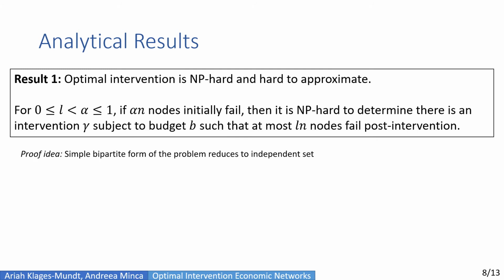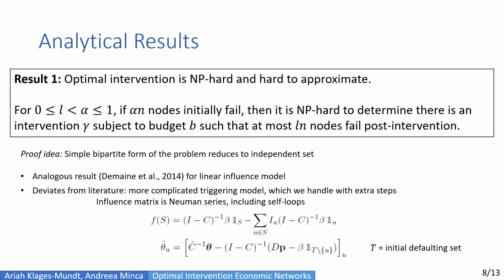Now the proof idea is that a simple bipartite form of the problem reduces to independent set. This draws on an analogous result from Domingos et al., done for the linear influence model in influence maximization. But it deviates in that it involves a more complicated triggering model, which we have to handle with additional steps. In particular, the influence matrix becomes a Neumann series, which includes, importantly, self-loops, and the form of the influence function and the influence thresholds becomes a bit more complicated.